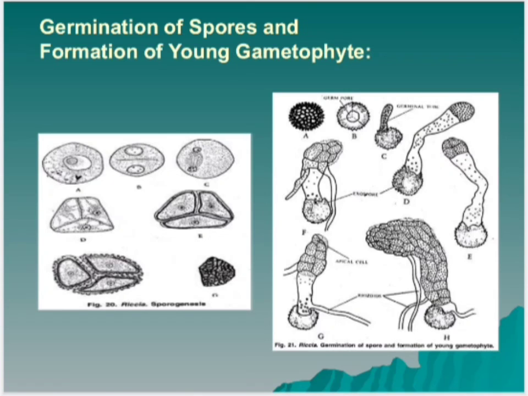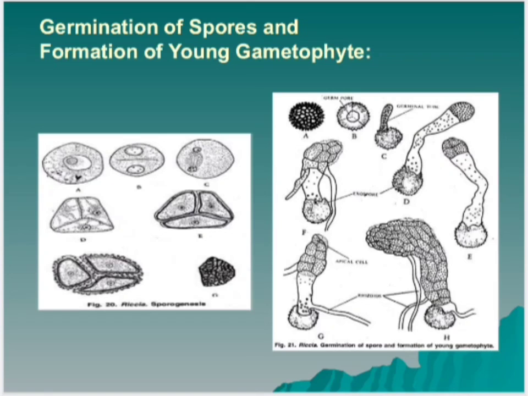Along with these divisions, the first rhizoid develops at the base of the germ tube. Many rhizoids develop later on from the multicellular thallus and fix it on the soil. Rhizoids develop in the light intensity.